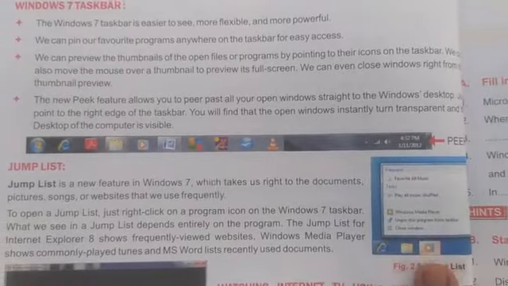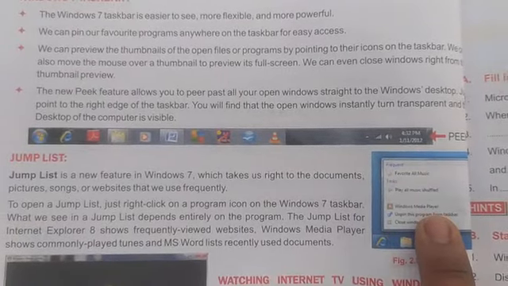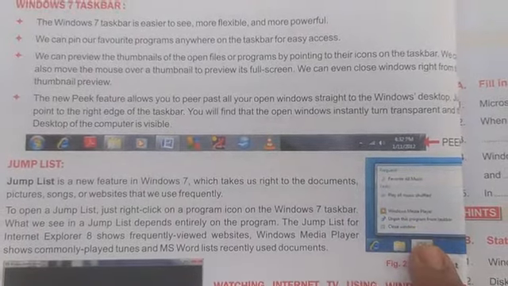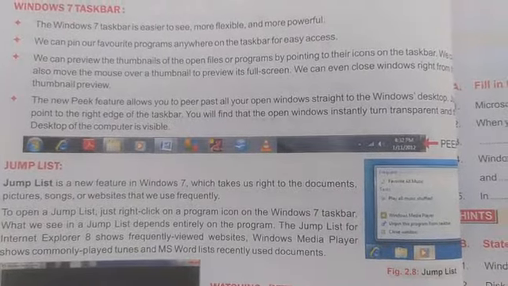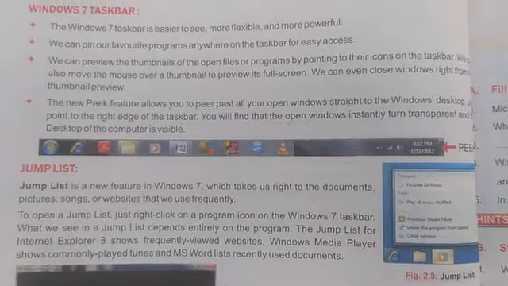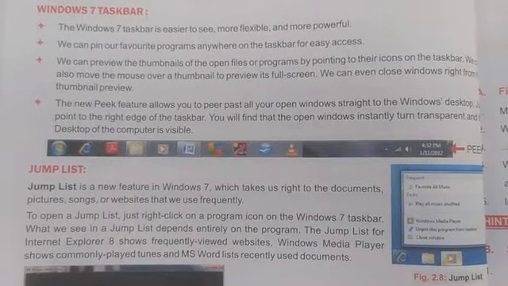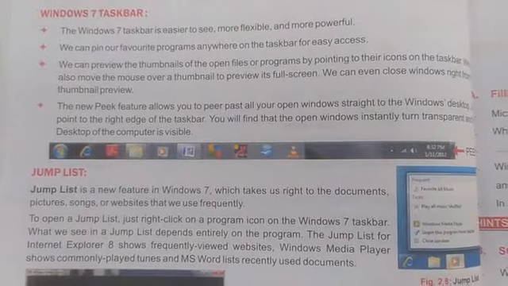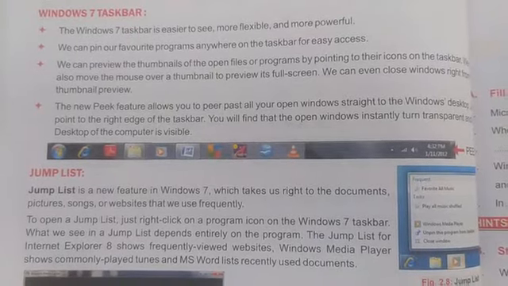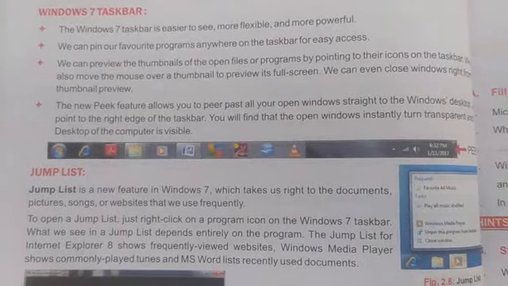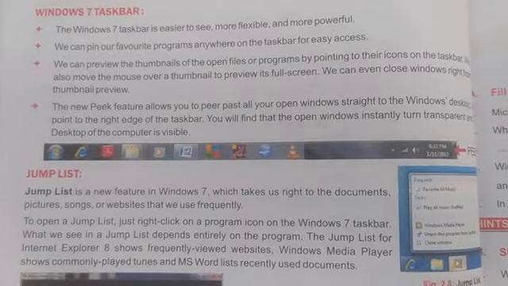And if you right click on Internet Explorer, then you can see the frequently viewed websites that you have visited. So the list will depend upon which program you have right clicked.